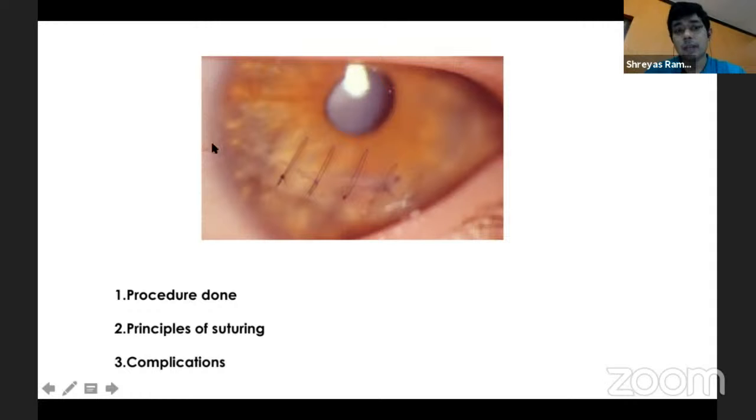In the periphery, you can have longer sutures which are more widely spaced. But as you come to the center, you generally want to have shorter sutures which are more closely spaced. This is one, to reduce the extent of scarring and the size of sutures in the visual axis, and also to reduce the amount of astigmatism that may be caused. So it's just a small caveat on principles of suturing that we want to give.